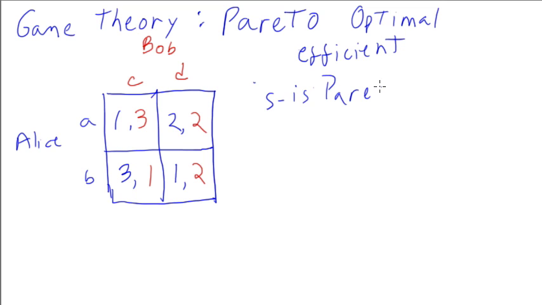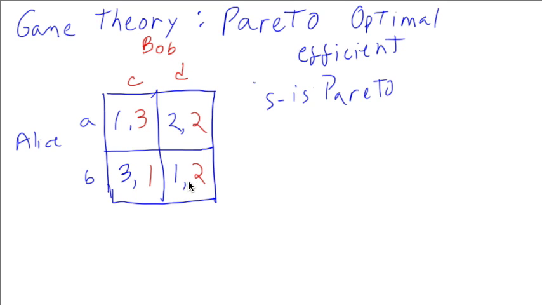If this is Pareto, there is no other solution where at least one agent does better and nobody does worse. So let's look at this one over here. The way you find Pareto solutions is just by checking every single box, pretty much. Let's start here, this one, 1, 2. So Alice gets a utility of 1, Bob gets a utility of 2.